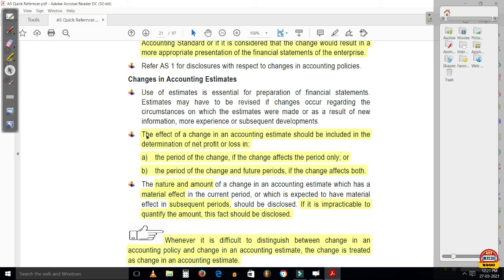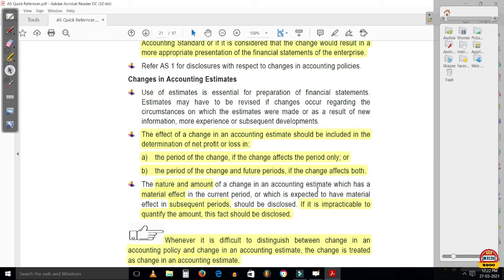Changes in accounting estimates. The effects of a change in accounting estimate should be included in the determination of net profit or loss in the period of change if the change affects the current period only. If the change in accounting estimate affects the current period only, then it should be included in the current period profit or loss. But if the change in accounting estimate affects both the current period as well as future periods, then such effect should be included in the determination of profit and loss in the period of change, that is the current period, as well as the future periods.